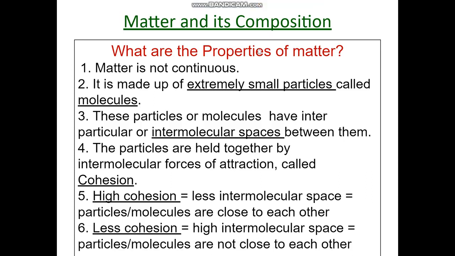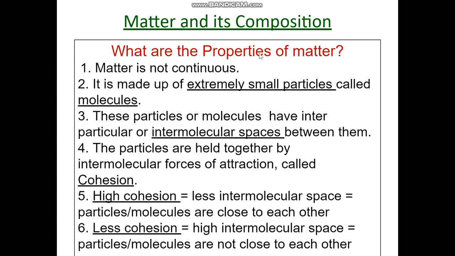Now children, we will discuss what are the properties of matter. Matter is not continuous. It is made up of extremely small particles which are called molecules. These particles or molecules have interparticular or intermolecular space between them.